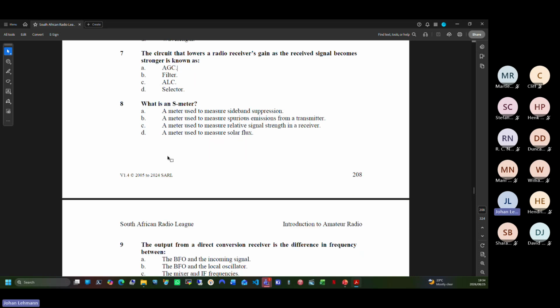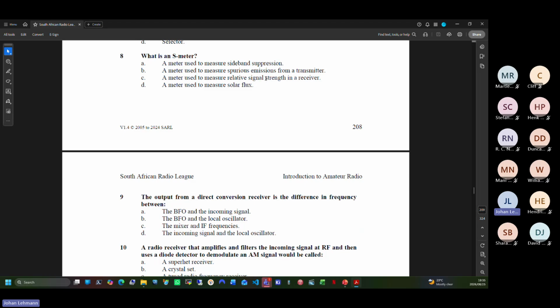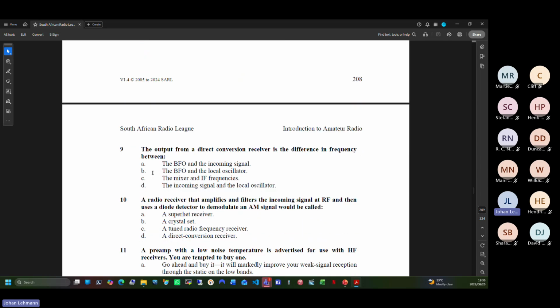What is an S meter? A meter to measure relative signal strength in a receiver. You always want that very high, then you know you've got a good system. It is calibrated in dBs, but it is relative. It's not absolute.